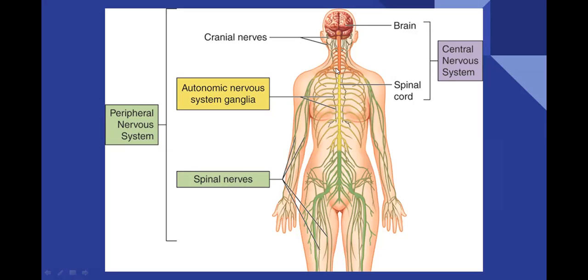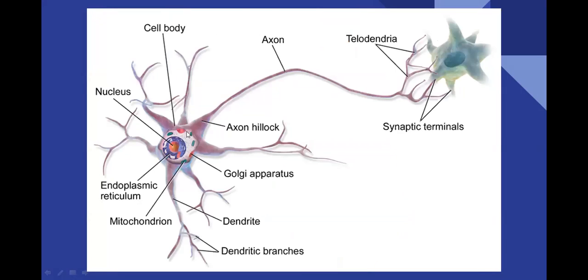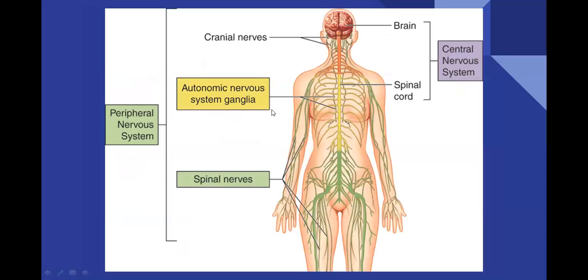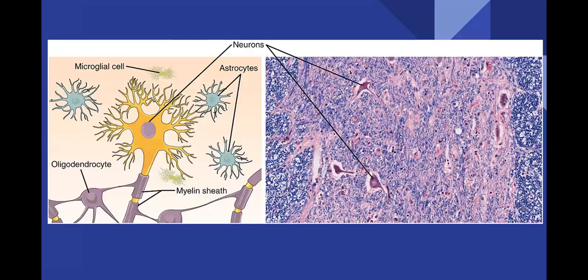How is this nervous tissue made up? It is made up of a structural unit called the neuron. Many neurons will be there, and the aggregation of all the neurons present inside our body finally gives structures like the brain, spinal cord, cranial nerves, spinal nerves, and autonomic nervous system ganglia. This is the structure of our nervous tissue, and the basic structural unit of our nervous system or nervous tissue is the neuron.